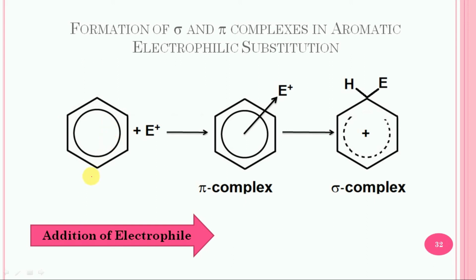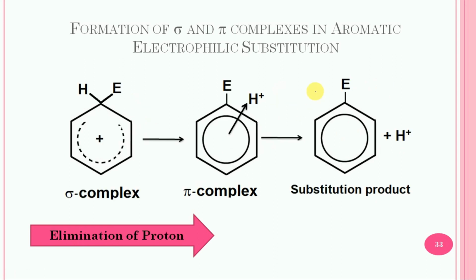So in step number 1 of the reaction, that is the addition of the electrophile to the benzene ring, first of all this pi complex will get formed and there is no actual bond between the electrophile and the benzene ring. Then finally this pi complex will lead to the formation of the sigma complex, and in the sigma complex there is a sigma bond between the carbon of the ring and the electrophile.